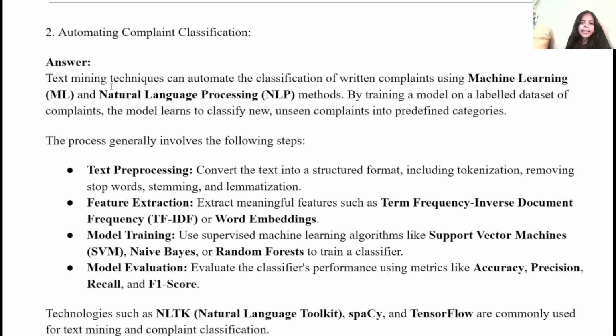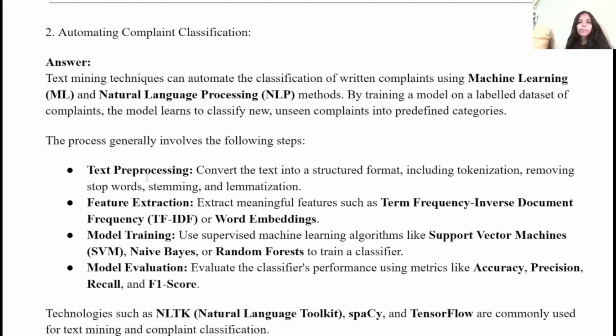Here the answer is the text mining techniques that can automate the classification of written complaints. We can use machine learning and natural language processing methods. In this, we can train a model on a labeled dataset of complaints. This model learns to classify new unseen complaints into predefined categories. There are the following steps involved in the process.